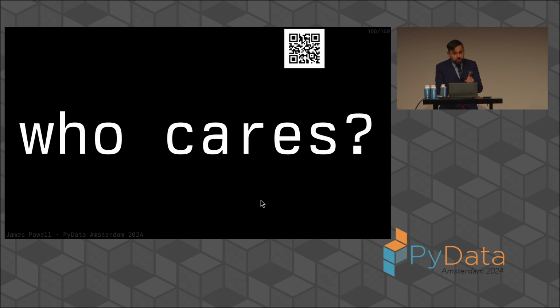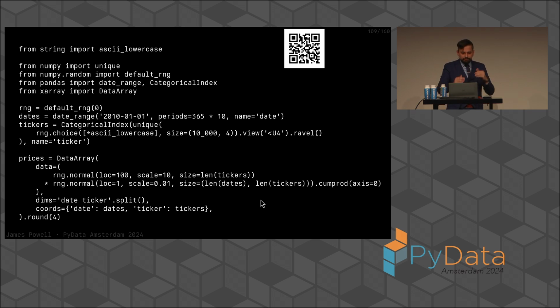Maybe you do. Let me show you two examples in the time that I have remaining for where mistakes are made as a consequence of misunderstanding the core dimensionality of the data. The first is something that looks like this. Now, there's a lot of code here, but at its core, what we have is some pricing data.